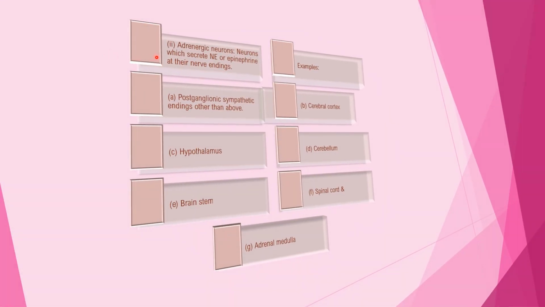So, adrenergic neurons are neurons which secrete norepinephrine or epinephrine at their endings. Examples include postganglionic sympathetic endings other than the above, cerebral cortex, hypothalamus, cerebellum, brainstem, spinal cord, and adrenal medulla.